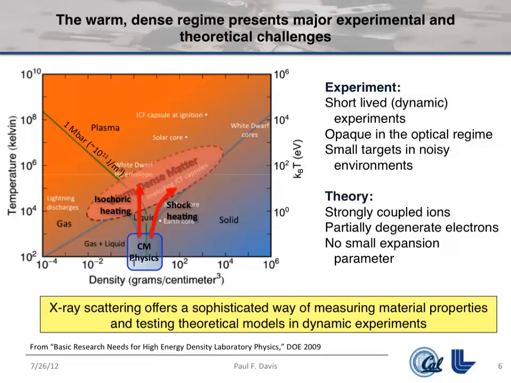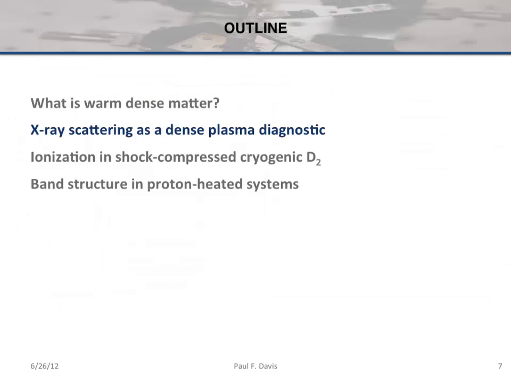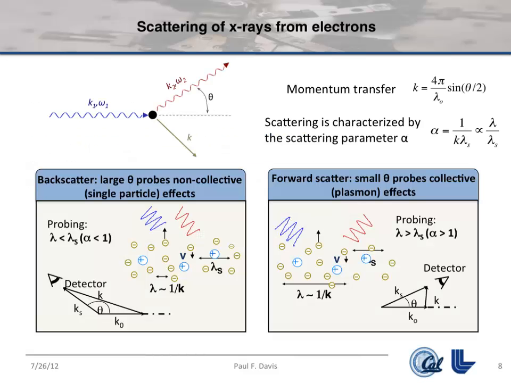And what we basically do here is use X-ray scattering as a way of getting inside the targets and extracting relatively sophisticated information about the structure of the ions and the electrons in the dense plasma. In particular, I've been looking at how ionization happens in these systems and what that can tell us about the underlying physics.